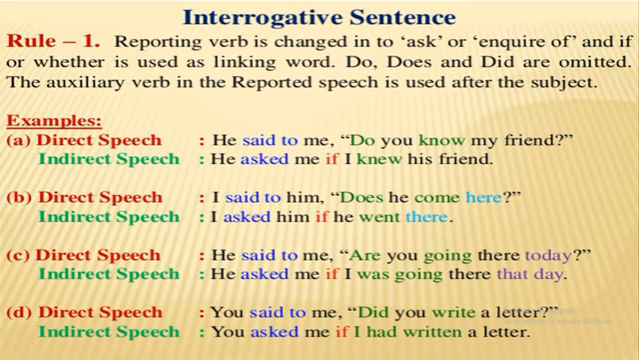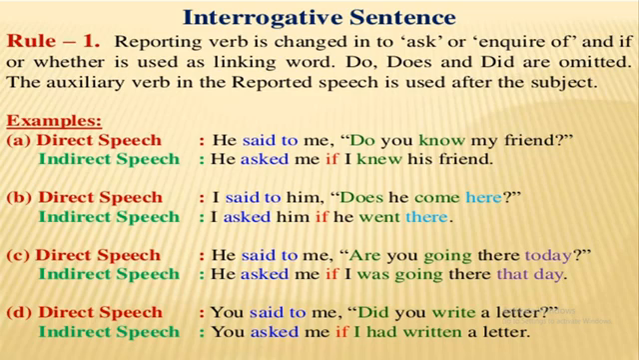There are some examples here. The first example is, he said to me, do you know my friend? In indirect speech, he asked me if I knew his friend. Here you see, said to is changed into asked. And if is used here as a linking word. And verb is used after the subject I.